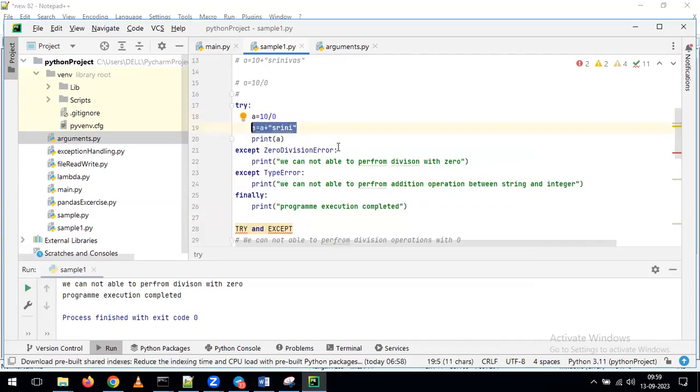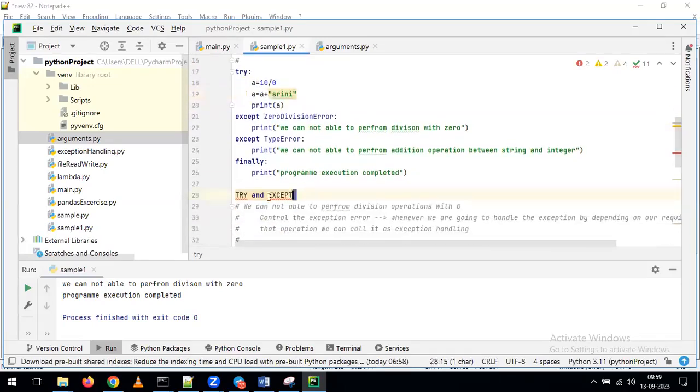Like that, depending on the lines of code you are writing, you can use one try block, or you can use multiple try blocks as part of our real-time projects. And except, we use it at the end of the code. For every try block, we have to give the except.